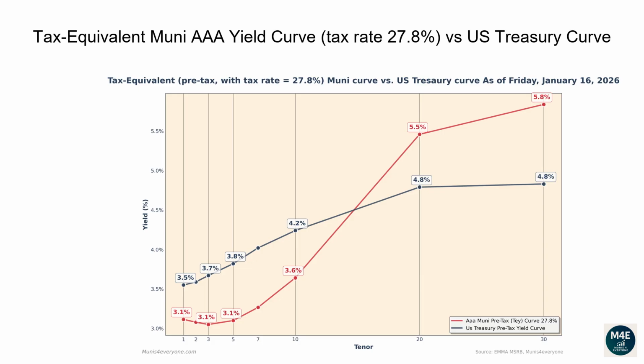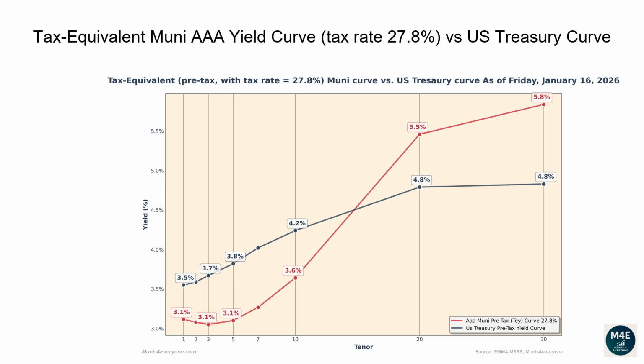What if your tax rate instead of being 40.8% is for example 27.8%? You may wonder if Muni yields are higher or lower than Treasury yields if you are in a lower tax bracket. As of 2025, a single filer earning between $103,000 and $197,000 would fall in this tax bracket. More on tax brackets later.